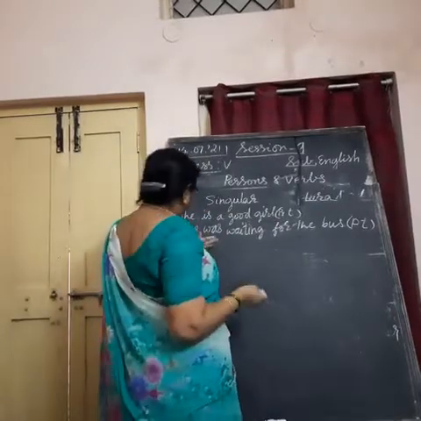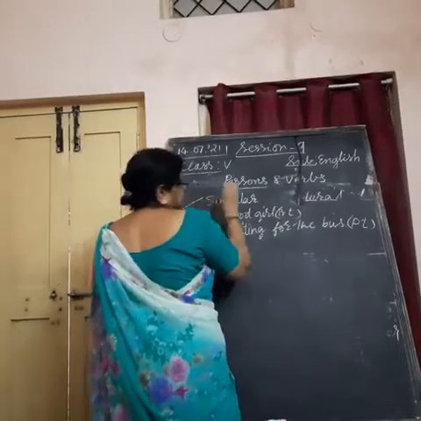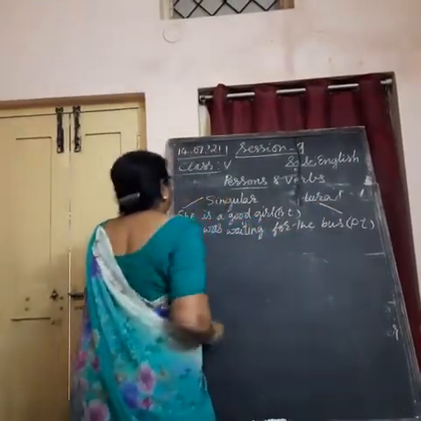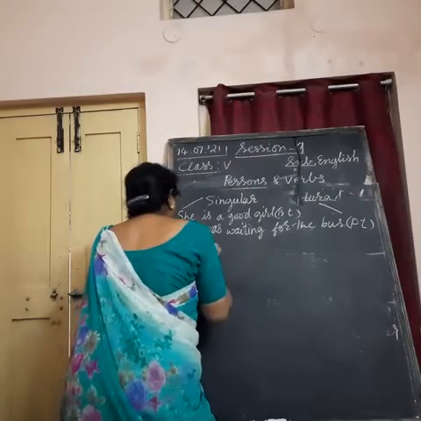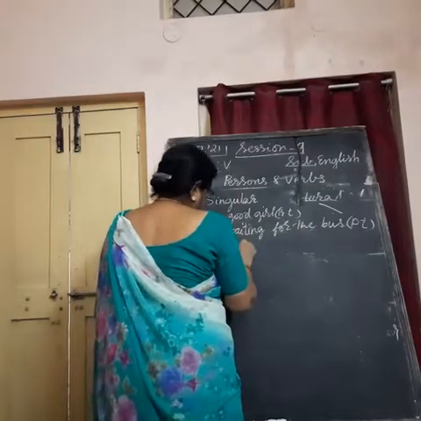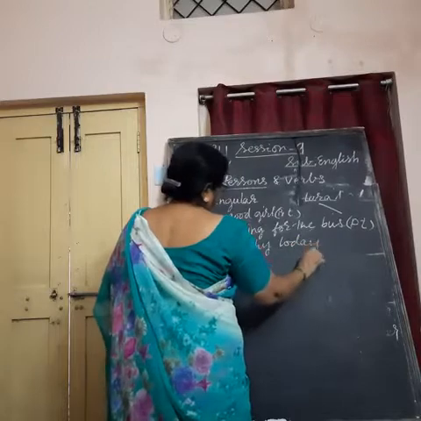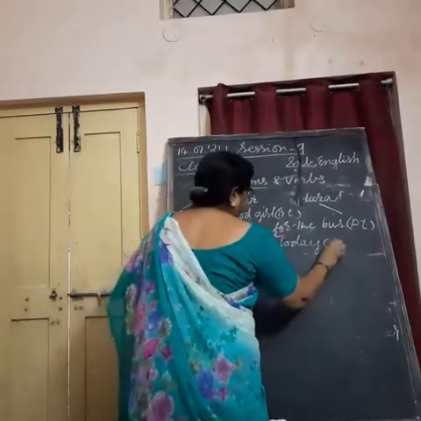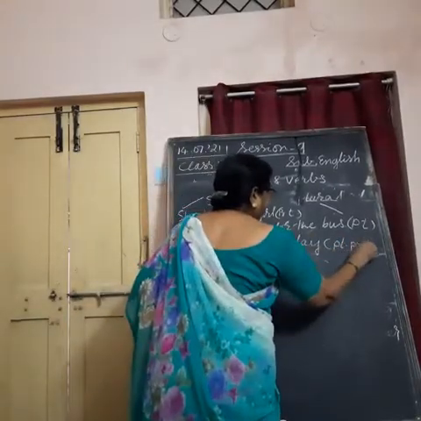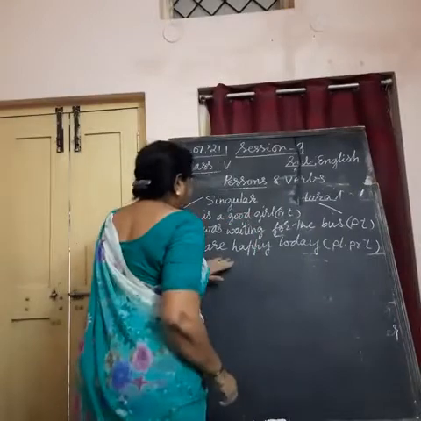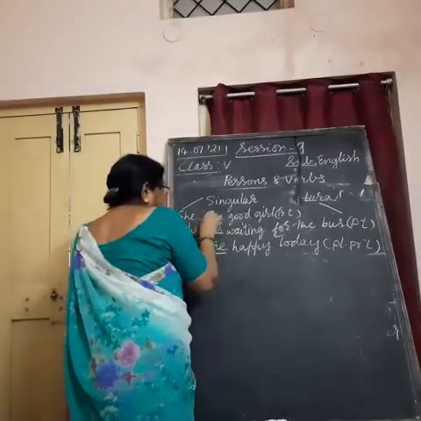This is singular sentence and this is plural sentence. In plural form sentences, we are happy today. It is plural. Present tense. Okay. We are happy today. This is singular in past tense, singular in present tense.